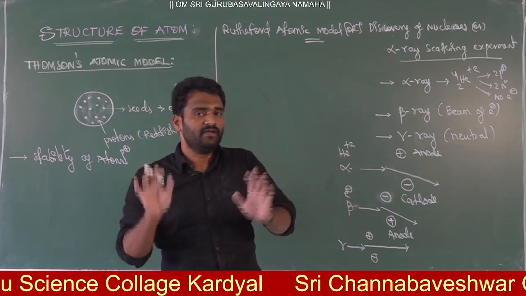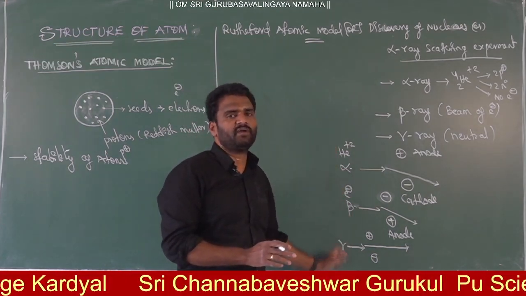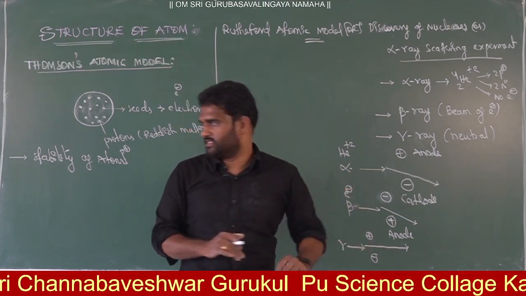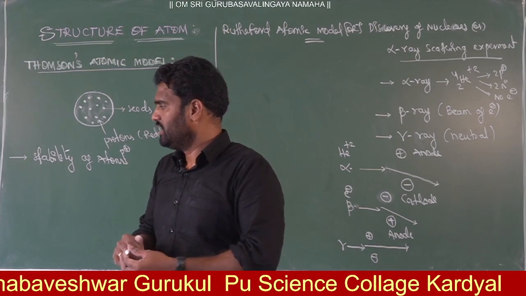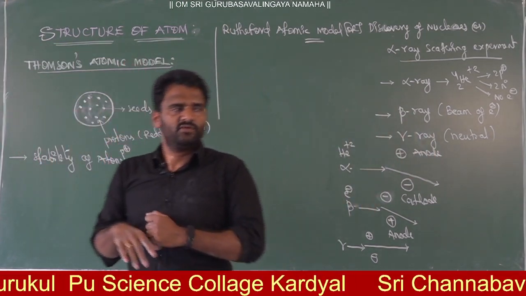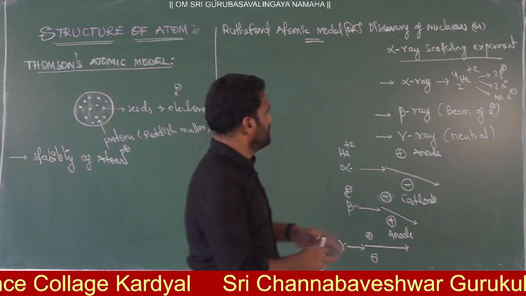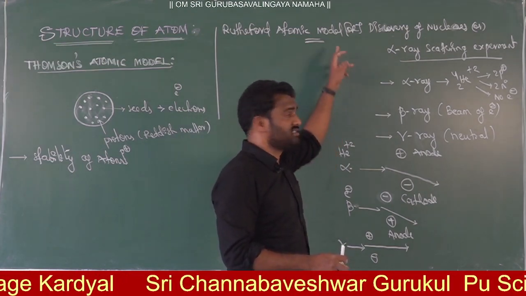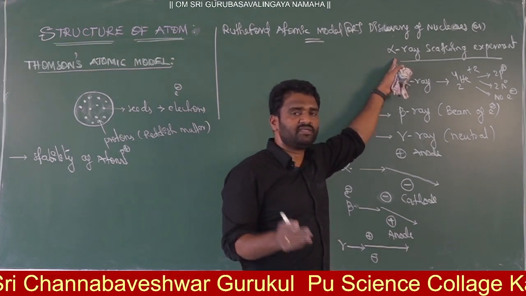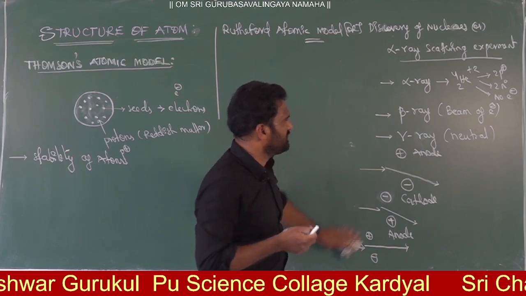Further, you need to know what kinds of radiation we have, and the main important radiation particles are alpha, beta, gamma. Later we will discuss radiation in detail: what radiation is, how we can find radiation energy, and how many kinds of radiation are available in the universe. This is the basic idea to understand the Rutherford experiment. In the Rutherford experiment, what ray are we using? Alpha ray particles. So what is alpha ray?